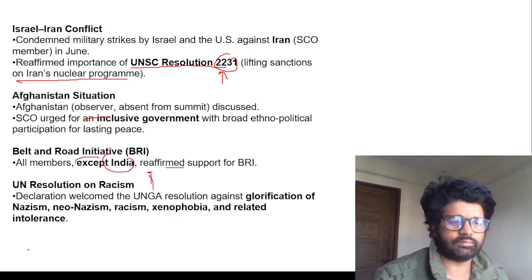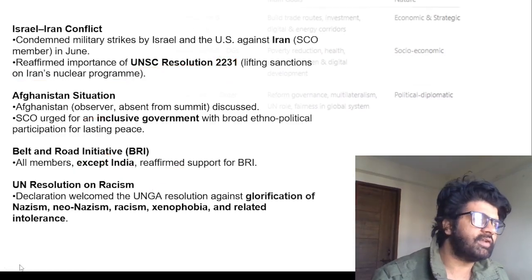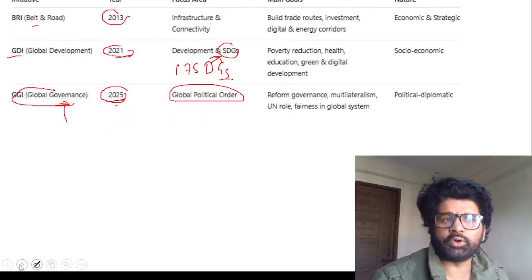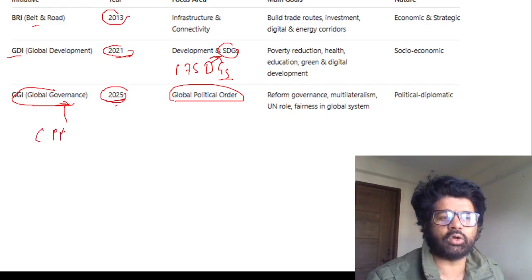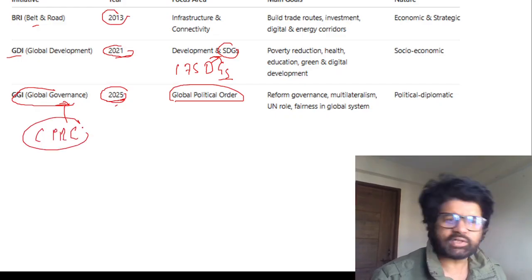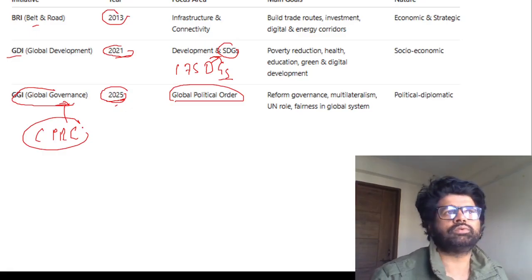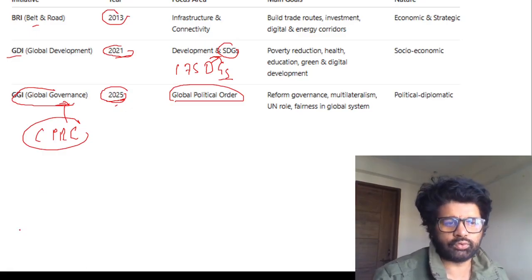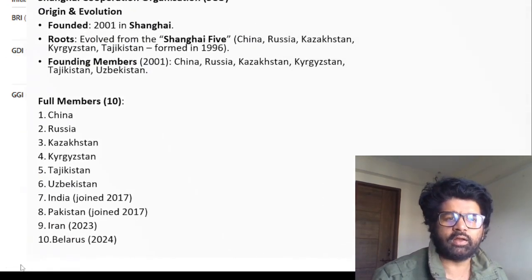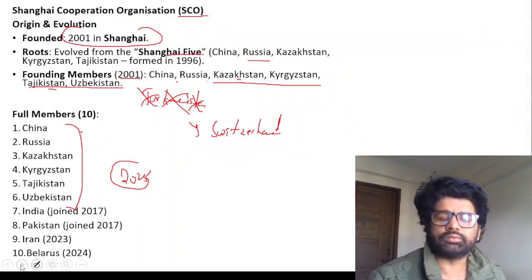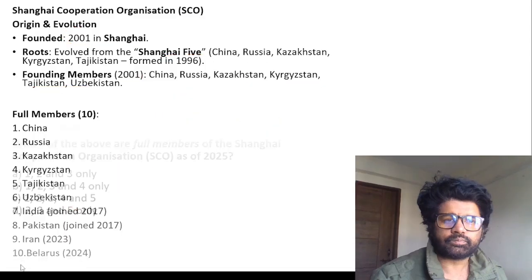Why is this happening? You have to understand the Belt and Road Initiative is passing through. One component of BRI, that is CPEC, the China Pakistan Economic Corridor, is passing through Pakistan occupied Kashmir. So ideally, India has to do a lot of heavy lifting here to convince other countries that this is not good, you should not support BRI. Of course, India should not say "I will kill you all and eat you alive."